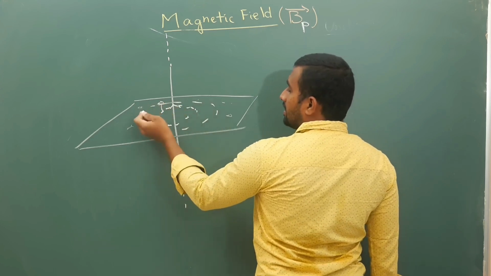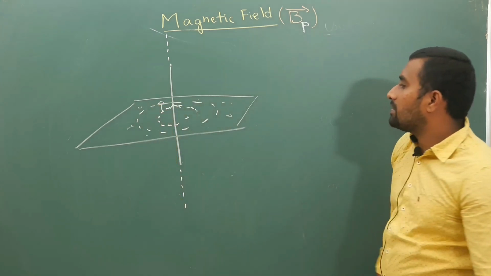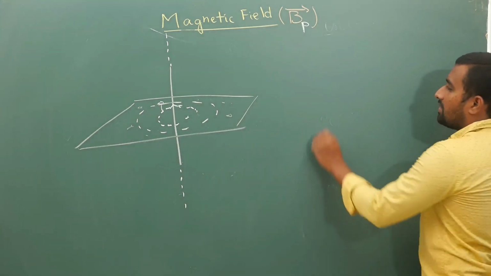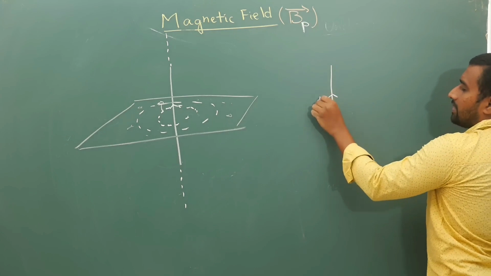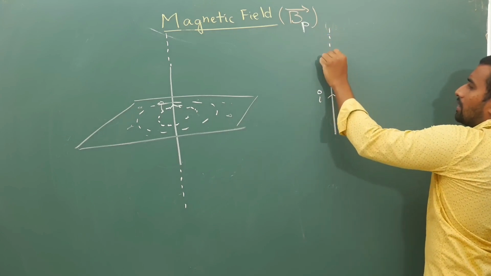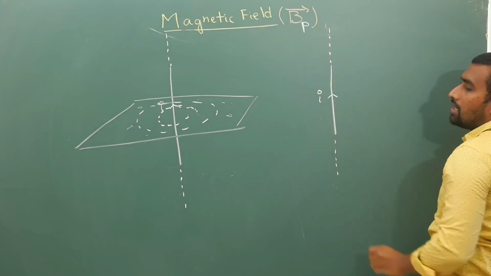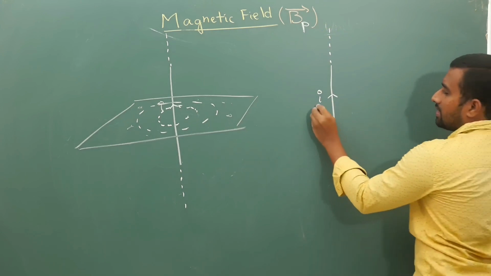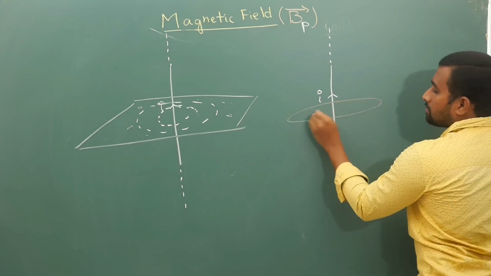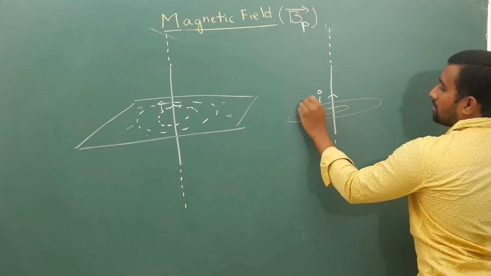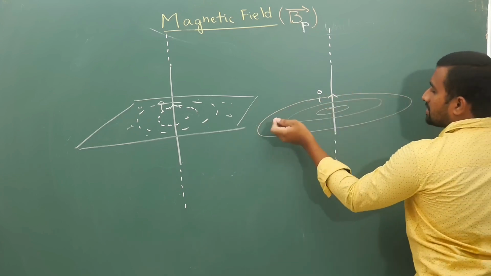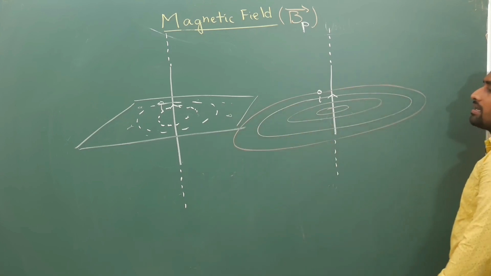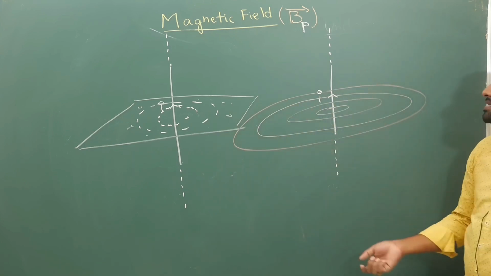So from this experiment we can conclude that if you have a current carrying wire I like this, then your magnetic field lines will be in this manner, kind of circular coils around this current carrying wire, where your current is in the middle.